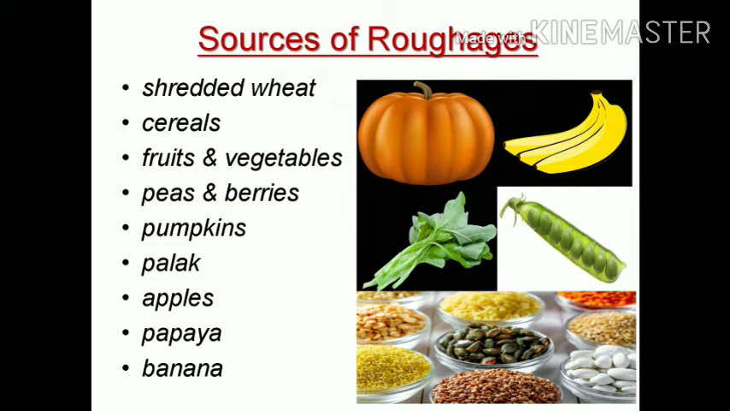Sources of roughages: bran, shredded wheat, cereals, fruits and vegetables, sweet and plain potato, peas and berries, pumpkins, palak, apple, banana, papaya and many kinds of beans are the sources of roughages. We must take care to include sufficient fiber food in our daily diet.